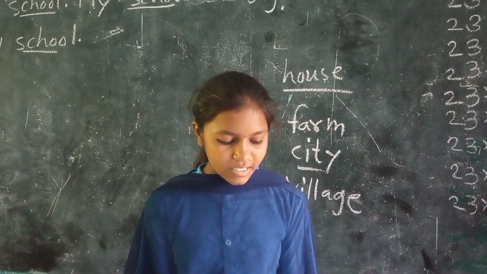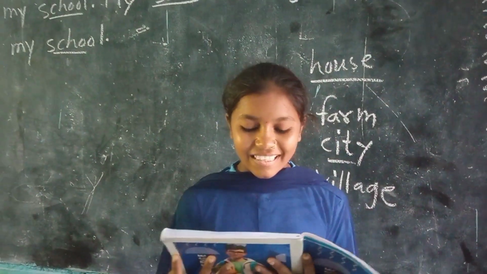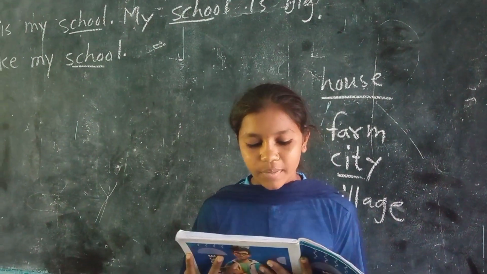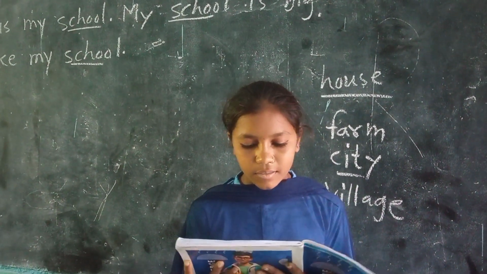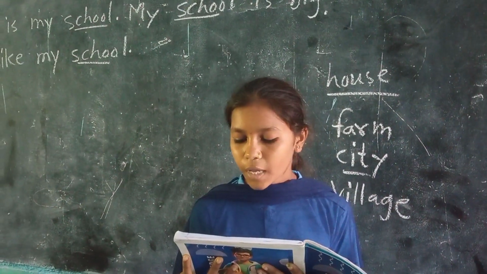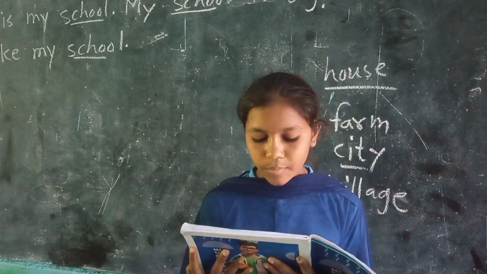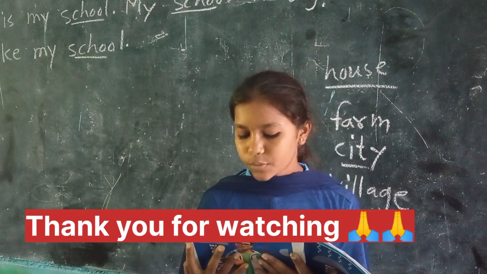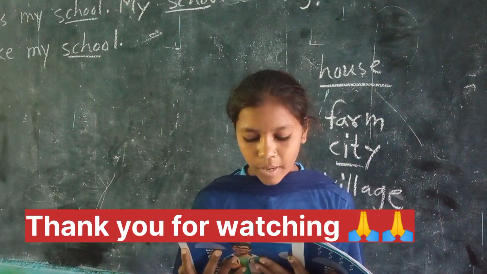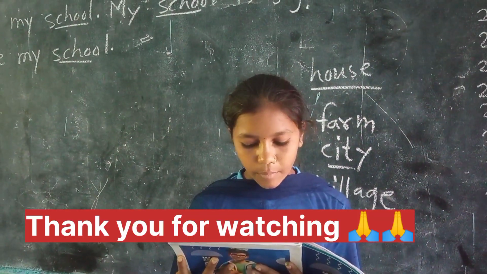My name is Rajeshri. I read sentences. This is my school. My school is big. I like my school. This is my farm. My farm is big. I like my farm. This is my city. My city is big. I like my city. This is my house. My house is big. I like my house.